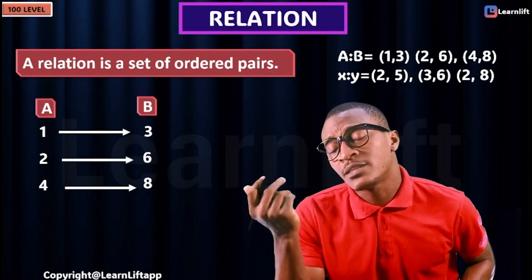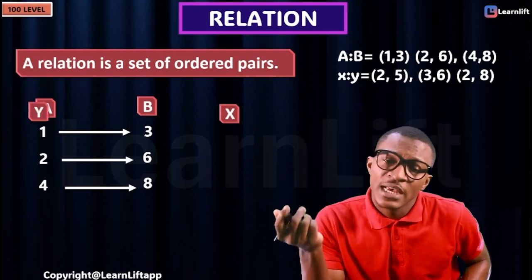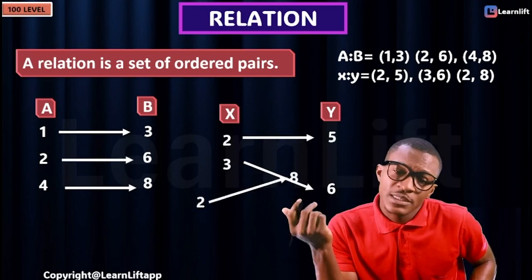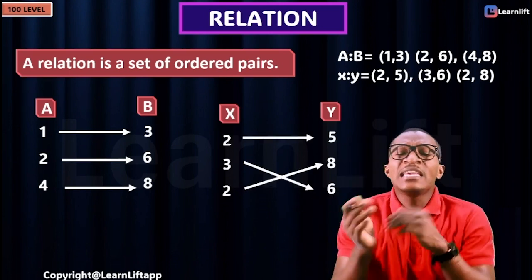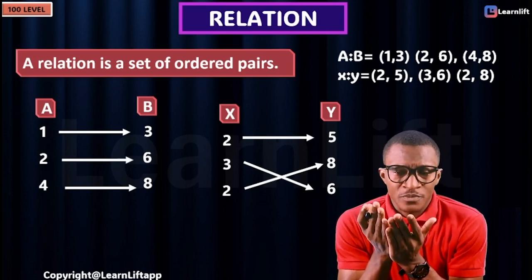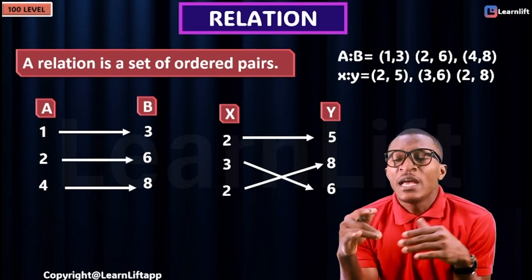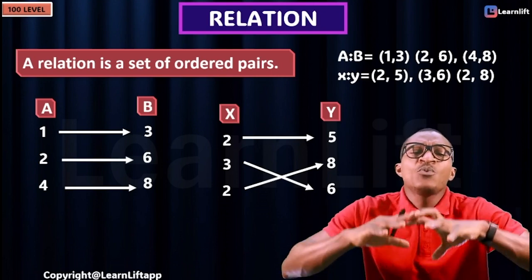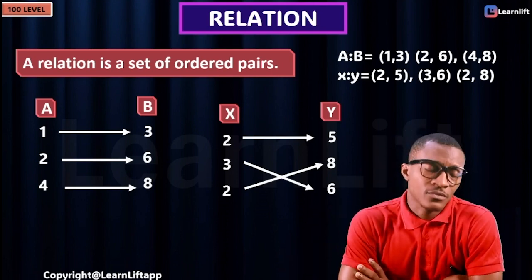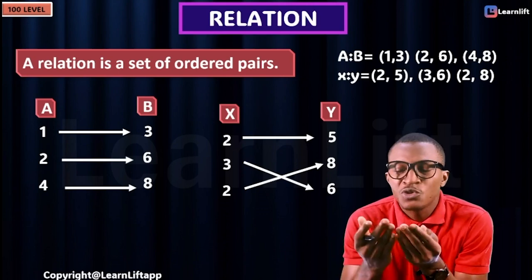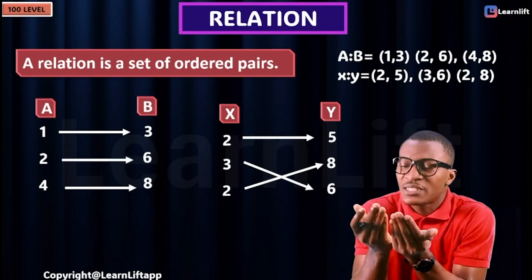Or I can give you another format. Let's say I draw X and Y, and I say 2 goes to 5, 3 goes to 6, and 4 goes to 8. You see, anyhow I do them, you should know that 4 is paired to 8, 3 is paired to 6, and 2 is paired to 5. So the arrow tells you, when we do this, we are relating. In relation, we just talk about a set of ordered pairs.